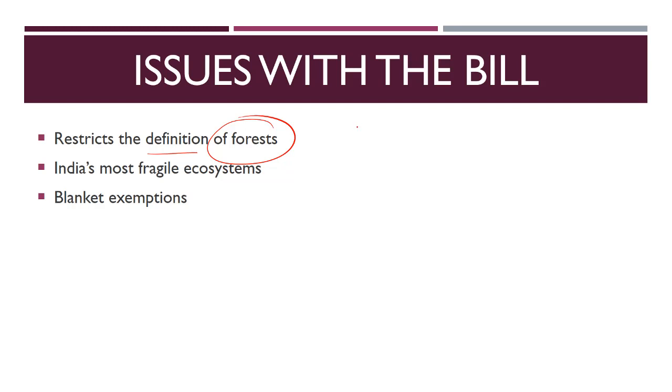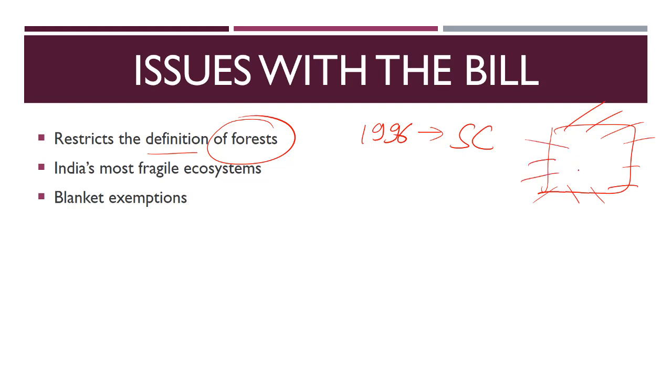As we have just seen, in 1996 in the Godavarman case, the Supreme Court said that any patch of land which can be seen as forest by its dictionary meaning, that is, if you see so many trees and it looks like a forest, then we will consider it as a forest. But now you are changing this definition. You are saying that after October 25, 1980, only legally notified forests count. Before that, nothing.